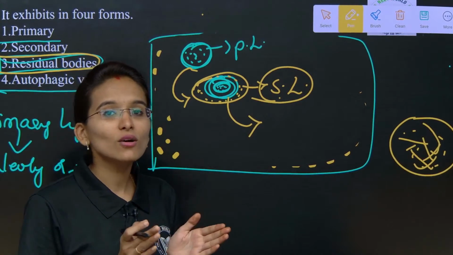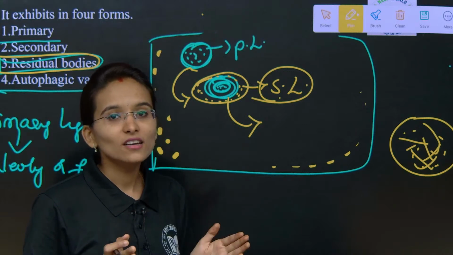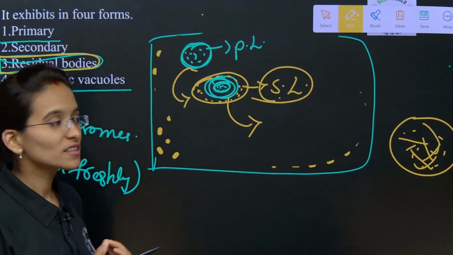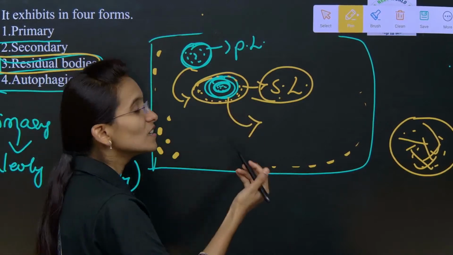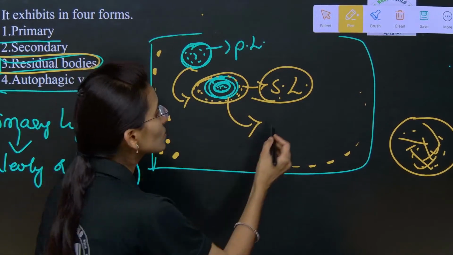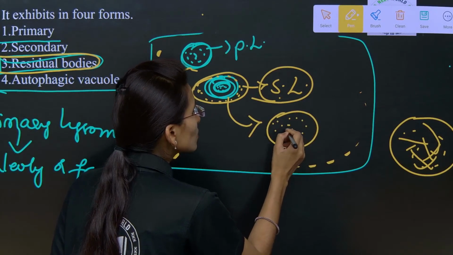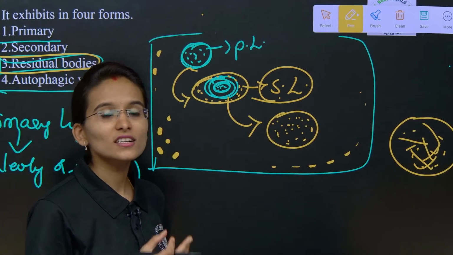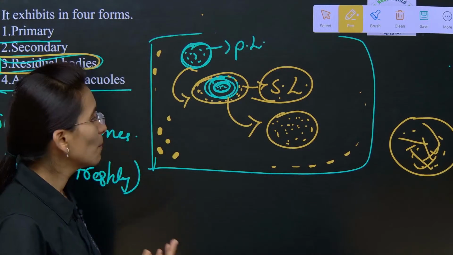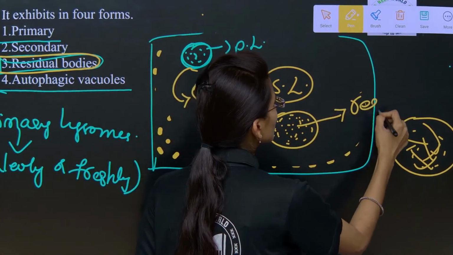After breakdown, the undigested food particles present inside are sent out. That is called residual bodies. The residual bodies simply mean the undigested food particles or the undigested cellular waste materials. These are called the residual bodies.